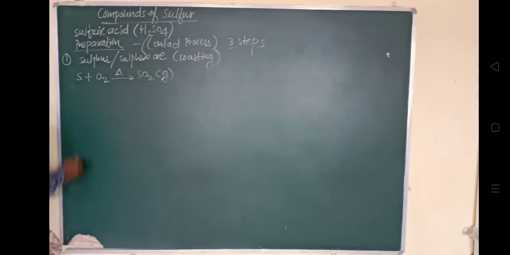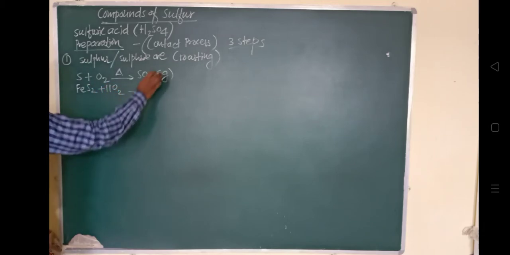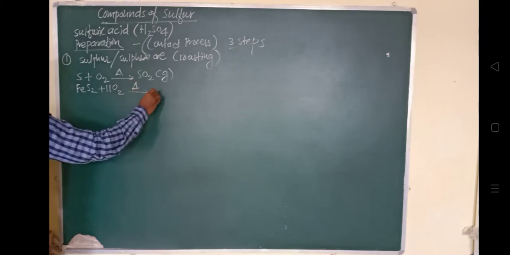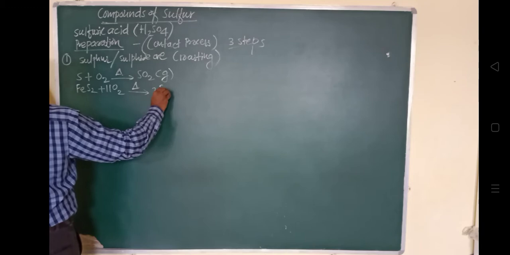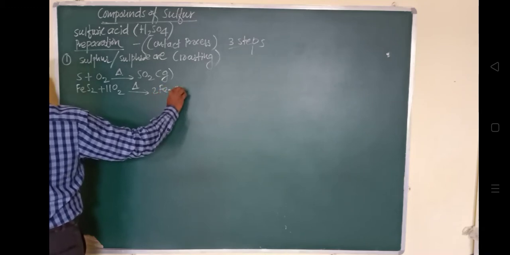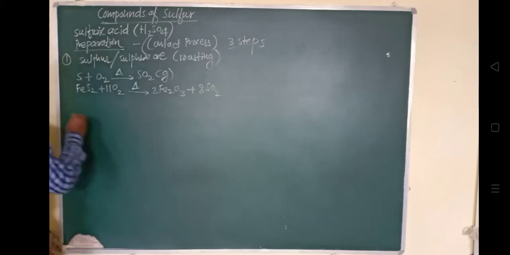FeS2, when it is in presence of oxygen, it gets roasted, so it will give rise to SO2. So 2 Fe2O3 plus 8 SO2.